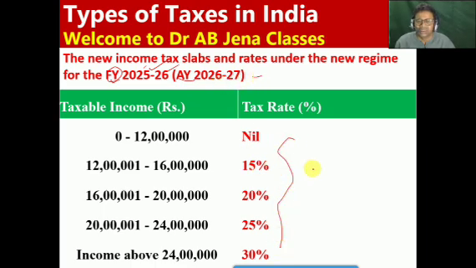Accordingly, a person has to pay income tax to the government: up to 12 lakhs, it's nil. 12 lakhs 1 to 16 lakhs, it's 15%. 16 lakhs 1 to 20 lakhs, the tax rate is 20%. Similarly, 20 lakhs 1 to 24 lakhs, the tax rate is 25%, and for income above 24 lakhs, a person has to pay tax of 30% on his or her income.